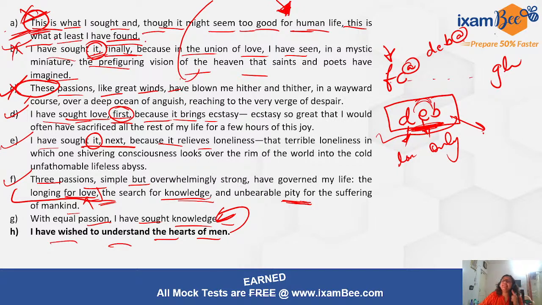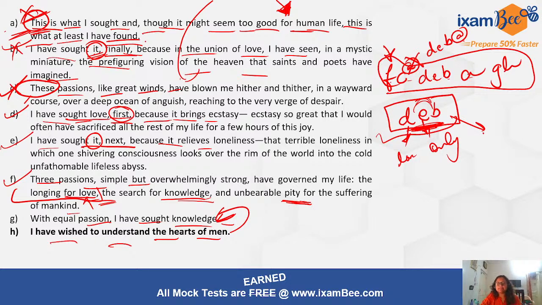ठीक है, तो B के बाद आपका A आएगा, यहाँ नहीं आएगा. तो अब D E B A G H, दिस इज योर ऑर्डर. ओके, F C D E B A G H, इट इज़ योर ऑर्डर. अब इसको आप आपका क्वेश्चंस इस टाइप से आ सकते हैं, that tell the second sentence after rearrangement, right? Tell the fourth sentence after rearrangement, and you will be given options like D, E, C, D, E, B, A, like this. Options will be given, right? So if they say tell the second sentence, you will select this as your answer. If they say tell the fourth sentence, then you will select E as your answer, right?